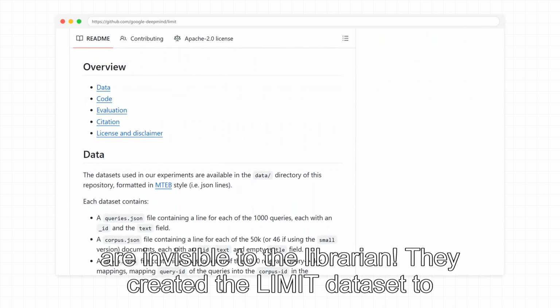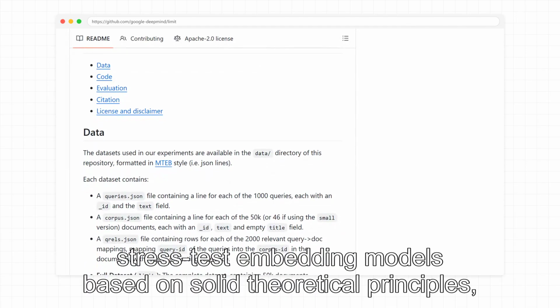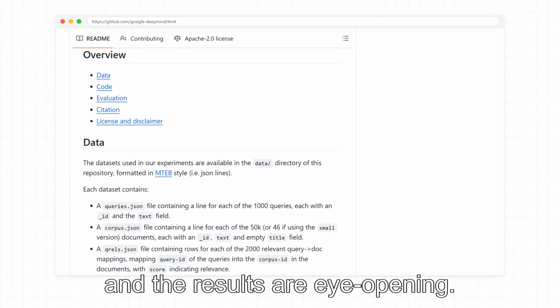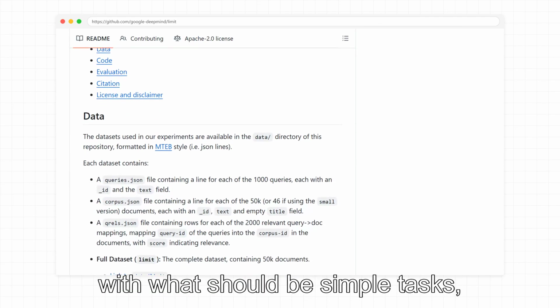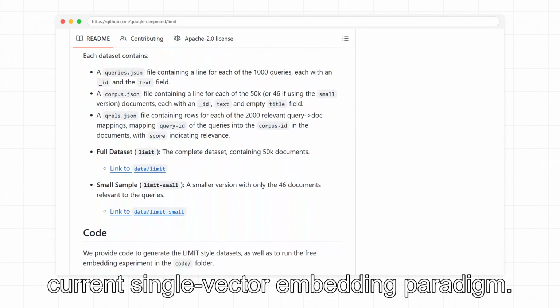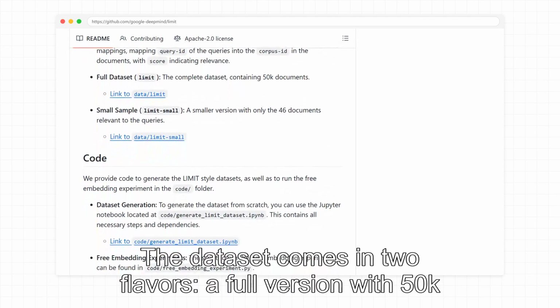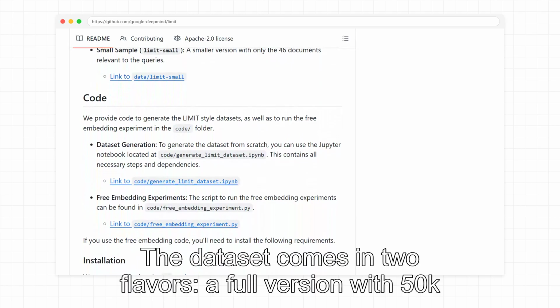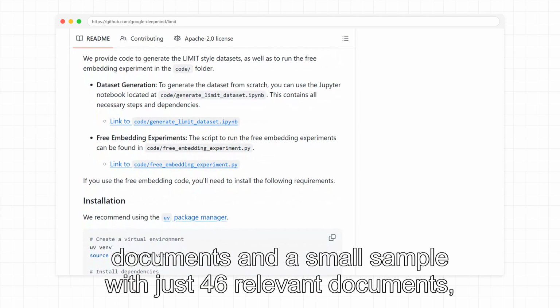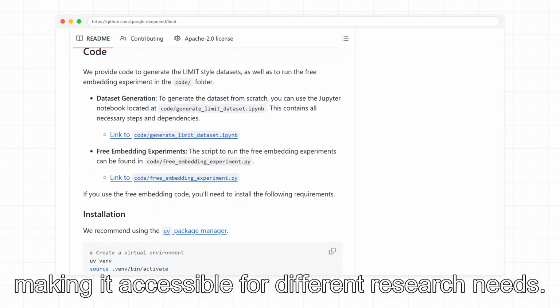They created the LIMIT dataset to stress test embedding models based on solid theoretical principles, and the results are eye-opening. Even state-of-the-art models struggle with what should be simple tasks, highlighting a fundamental limitation in our current single-vector embedding paradigm. The dataset comes in two flavors, a full version with 50K documents and a small sample with just 46 relevant documents, making it accessible for different research needs.